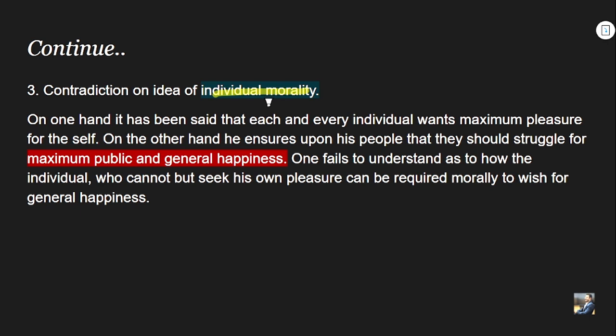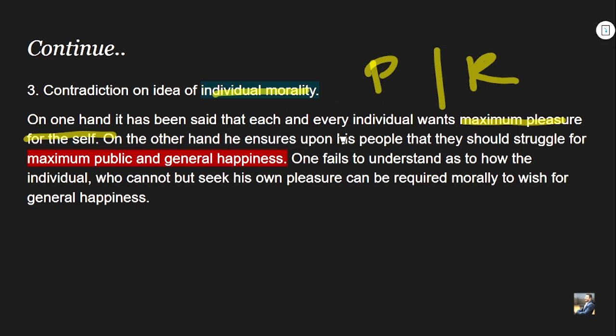As Locke has propounded the idea that individuals are social, good, moral, and capable of ruling themselves, the critics find a kind of contradiction in his idea of individual morality. So let's see what contradiction they are highlighting. On the one hand, it has been said that each and every individual wants maximum pleasure for the self, right? As Locke has given the idea that there is a presence of both passion and reason in man, though in a balanced manner. So when it comes to passion, man wants to maximize pleasure for the self, right?